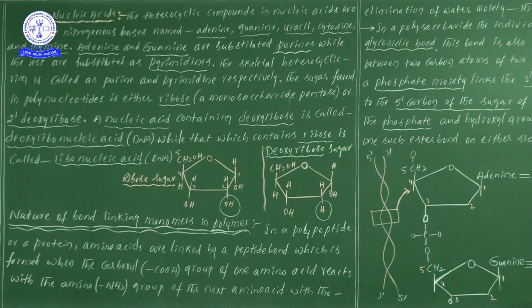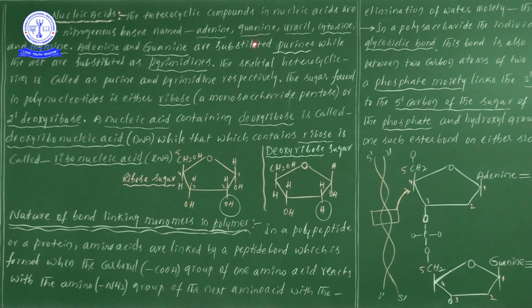From our knowledge point of view, there are two types of nucleic acids. What are those? One is DNA and one more is RNA. So note down nicely, nucleic acids are of two types. DNA means deoxyribose nucleic acid, or deoxyribonucleic acid, and RNA means ribonucleic acid. Out of these, there are 5 different types of nitrogen bases.